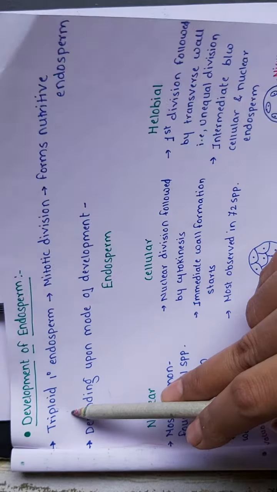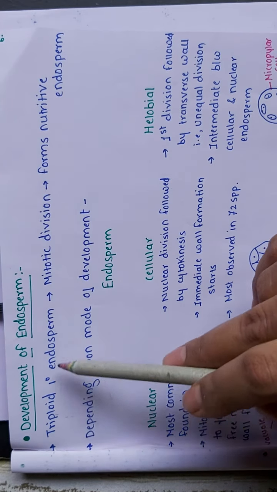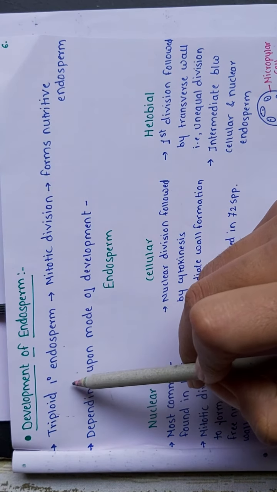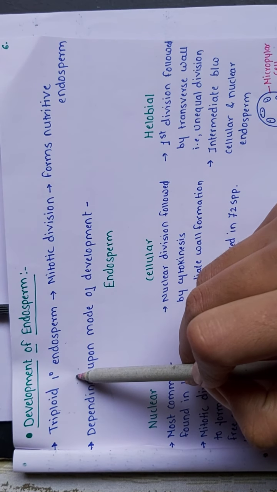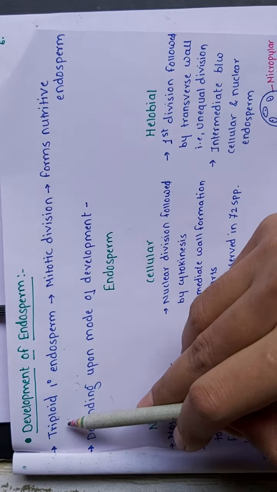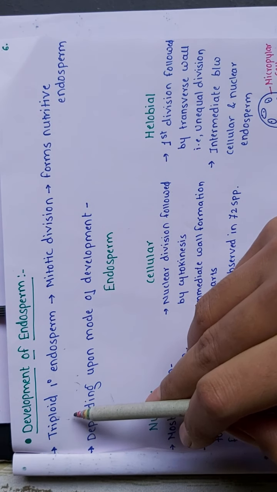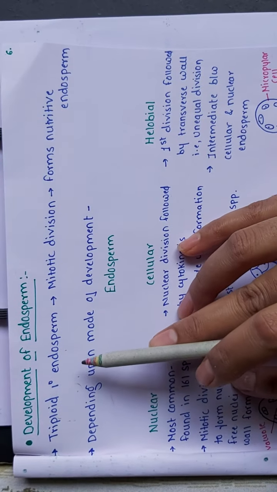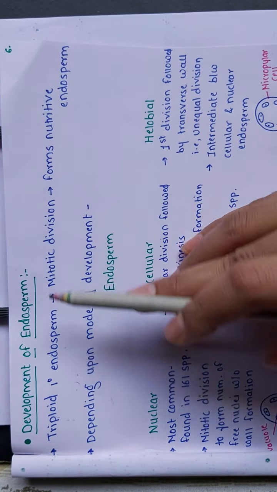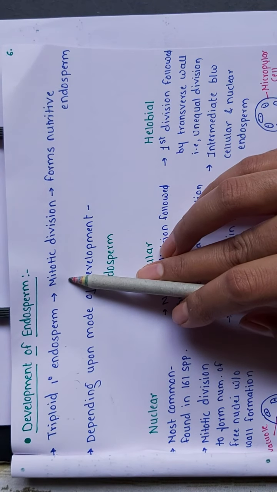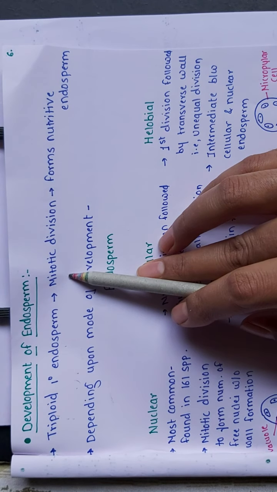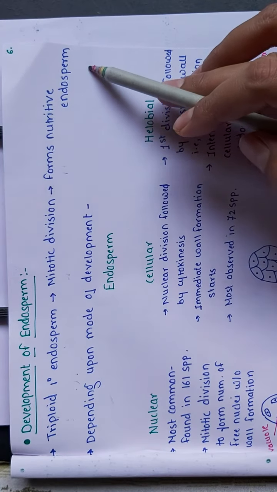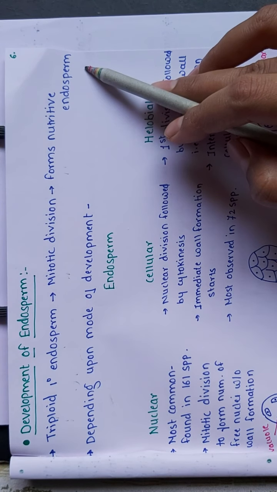In that, the triple fusion: we know that the male gametophyte fuses with the secondary nucleus, then we get the triploid primary endosperm nucleus. It will divide rapidly, and the division will be mitotic, and from the mitotic division it will form the nutritive tissue, that is nothing but the endosperm, right?